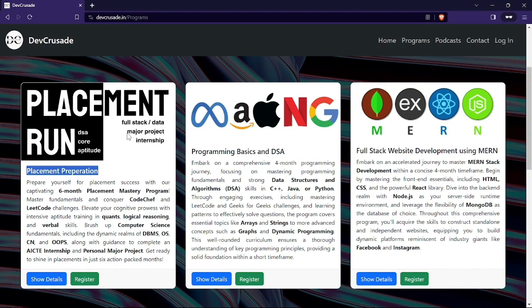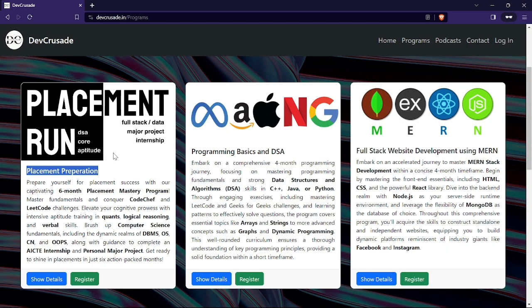Then we have core subjects of computer science. First one is OOPS, that is object-oriented programming. Then we have CN, computer networks, operating system, DBMS and all that stuff. We are going to share with you a number of things like the tasks which we are going to assign. They can be YouTube video links or something like that, and you have to complete that particular thing. You have to complete this program likewise, right?